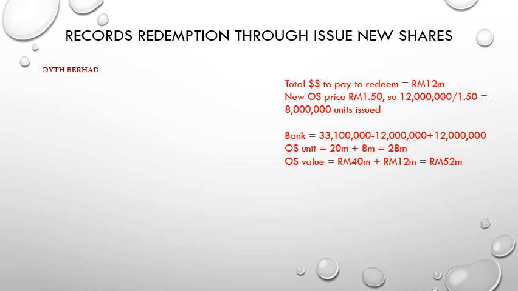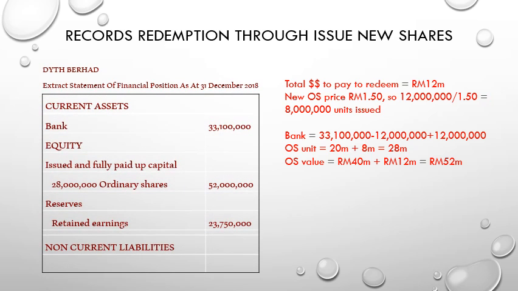So in your statement of financial position, taking account of the information of redemptions and the issue of new shares, the bank account is not changed, but the equity, the ordinary share from 20 million has increased to 28 million units, and the value increased from 40 million to 52 million. That's the records for the redemption using the issuance of shares.